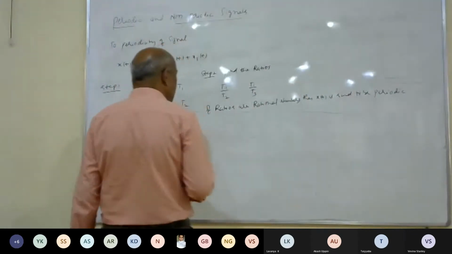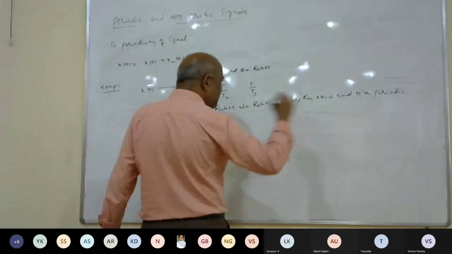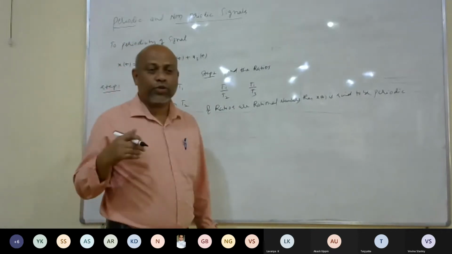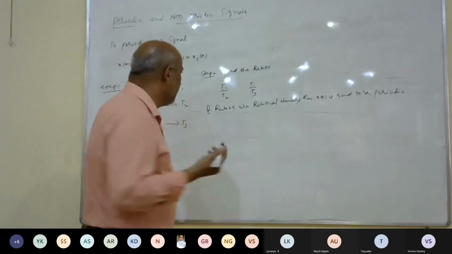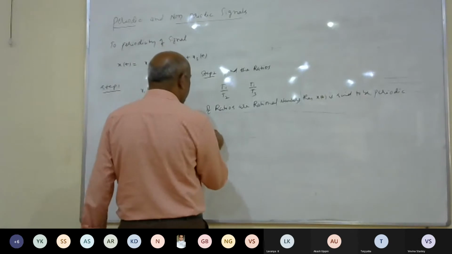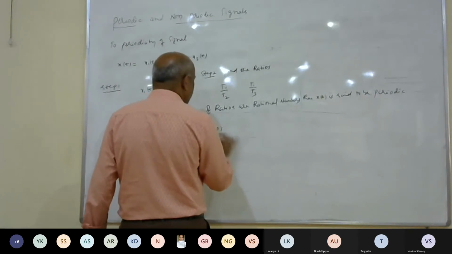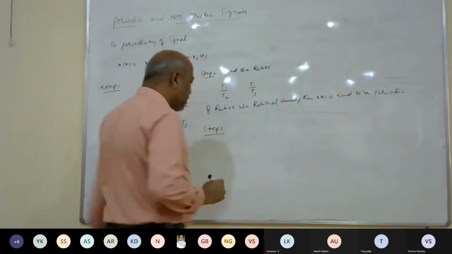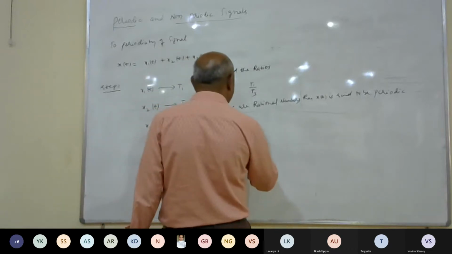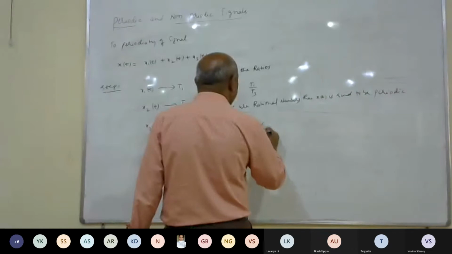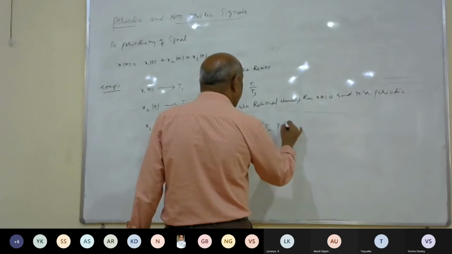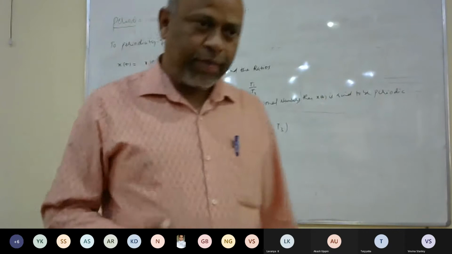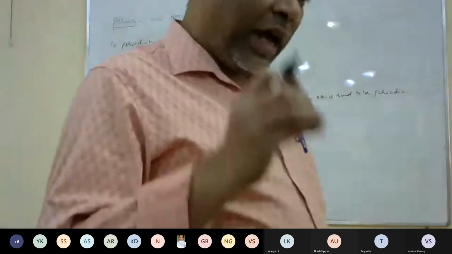Once you say that it is periodic, step number 3 is to find out its fundamental period. To find the fundamental period of x of t, first find the LCM of the denominators of the ratios.